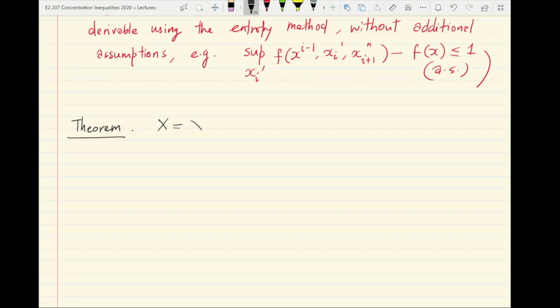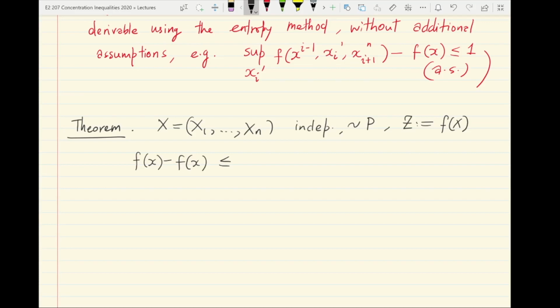So let's assume x is a vector of independent random variables distributed according to the probability distribution P, which is a product measure over n coordinates, and let's set z equal to f of x, and we have f satisfying the property that you can bound f of y minus f of x, f of x minus f of y, in terms of x dependent Hamming sensitivities.